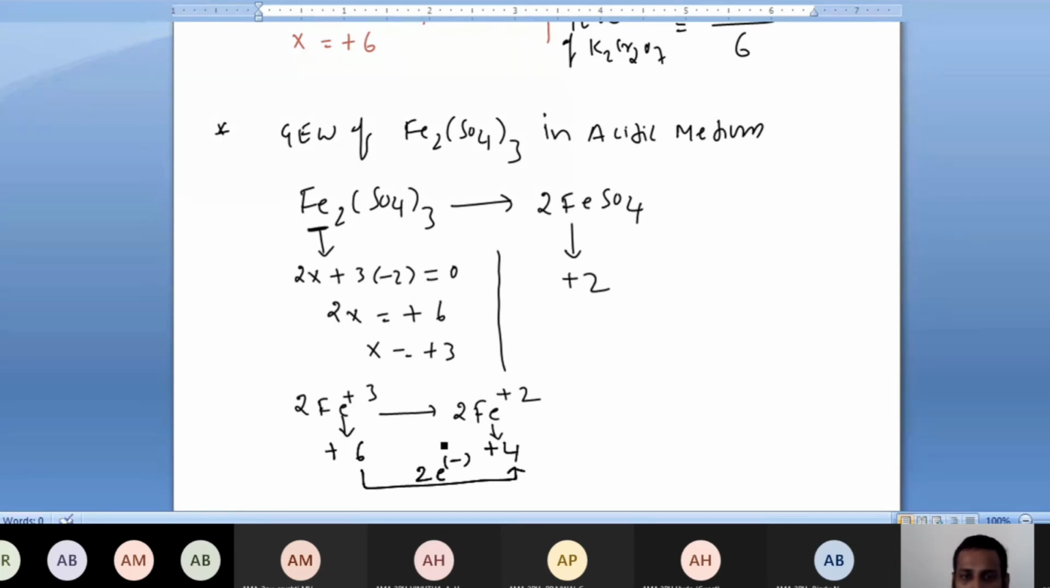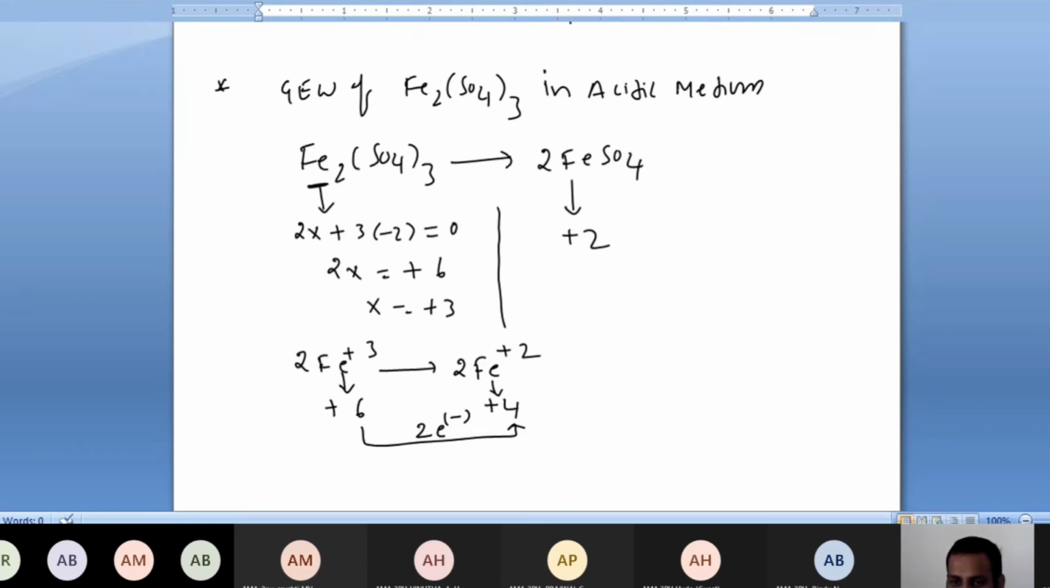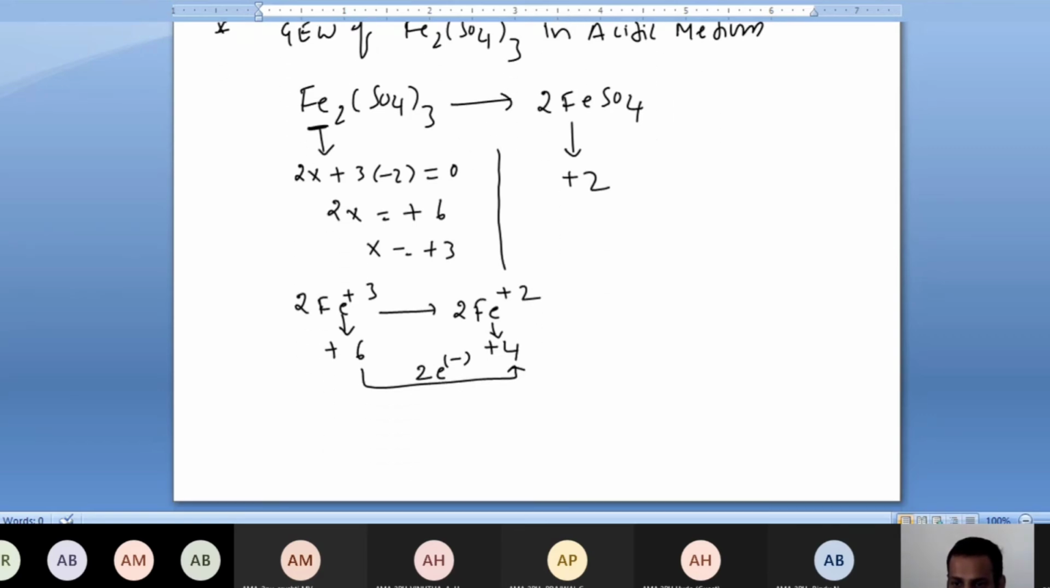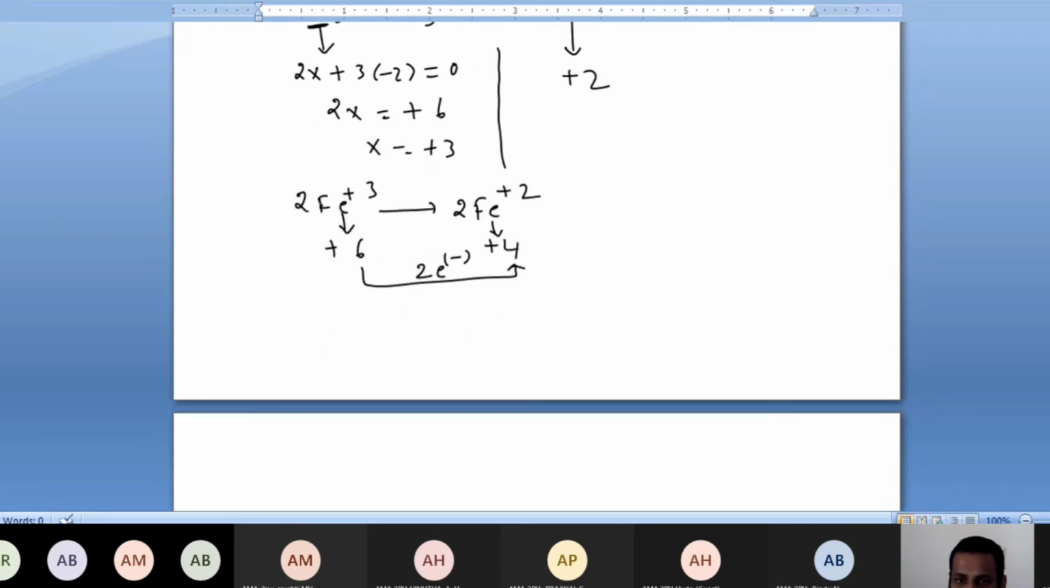Got it? So they'll ask a question like this: in acidic medium, ferric sulfate is converted to ferrous sulfate, then what is the equivalent weight of Fe2(SO4)3? If they ask, you have to do it like this. For the gram equivalent weight of Fe2(SO4)3, you have to take 2 irons.